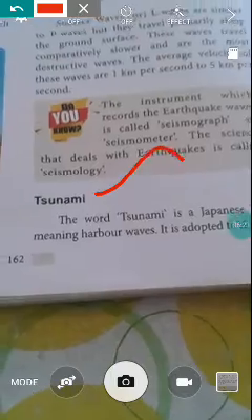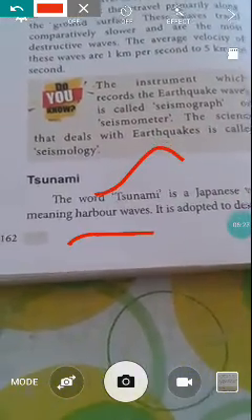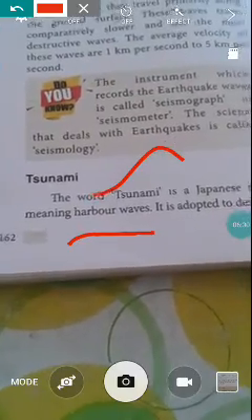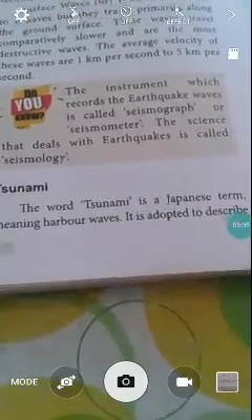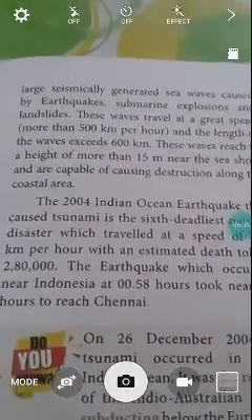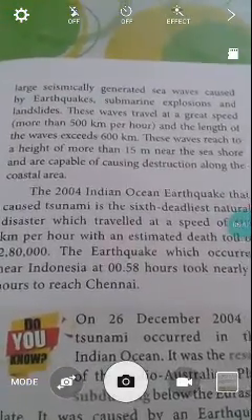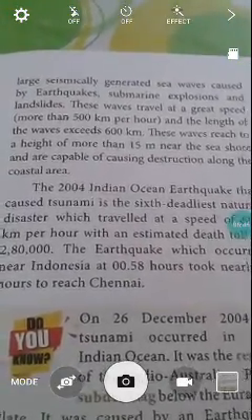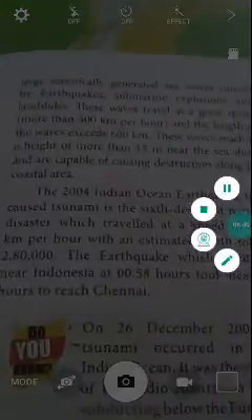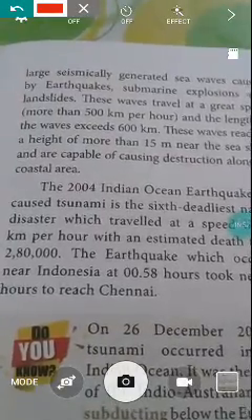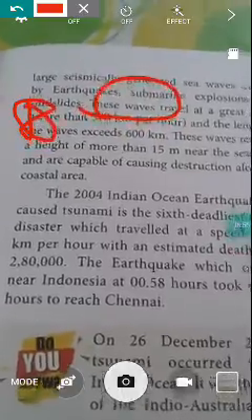Next our topic is tsunami. The word tsunami is a Japanese term. The meaning is harbor wave. What is the meaning of tsunami? Harbor wave. It is adapted to describe large seismically generated sea waves caused by earthquakes, submarine explosions and landslides. These waves travel at a great speed, more than 500 km per hour. 500 km per hour, it's very important for us.